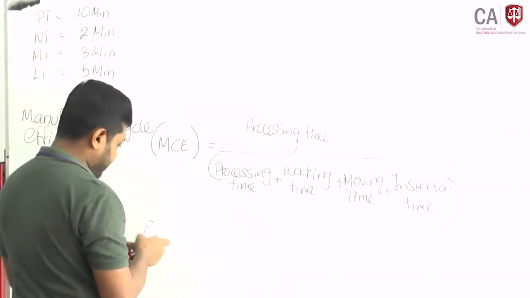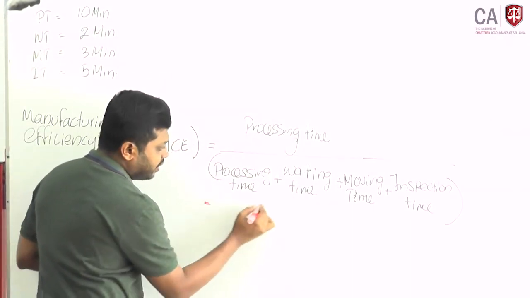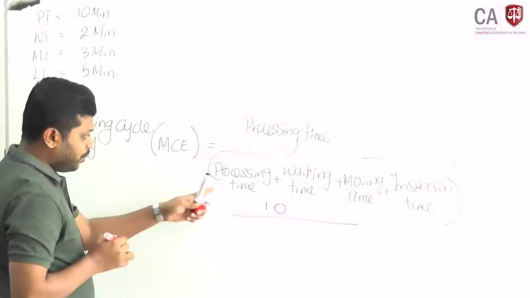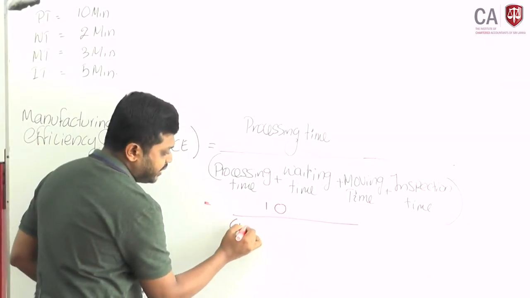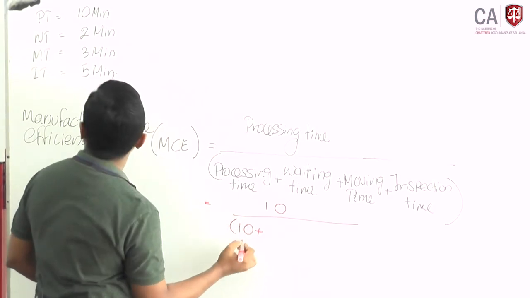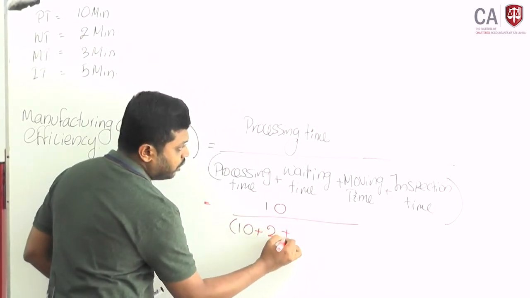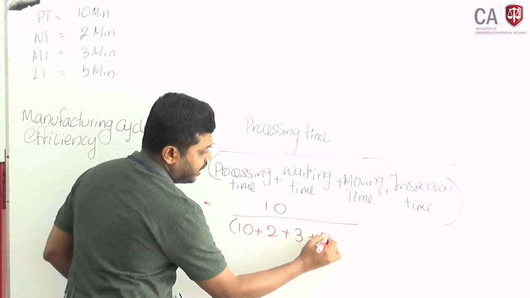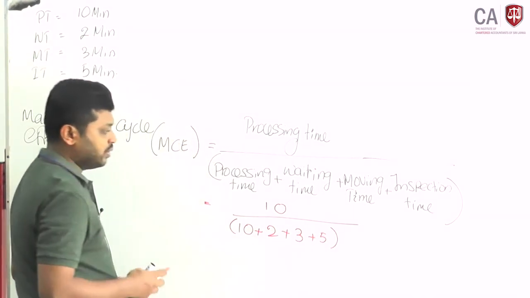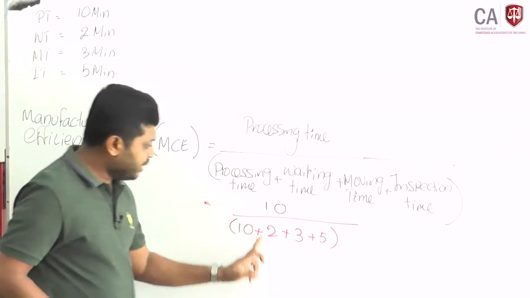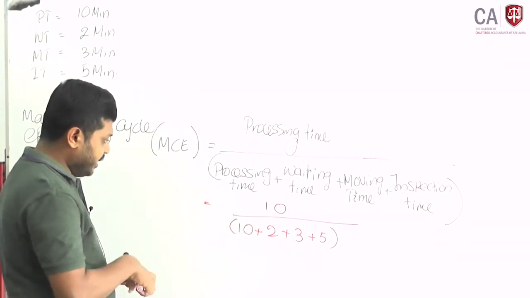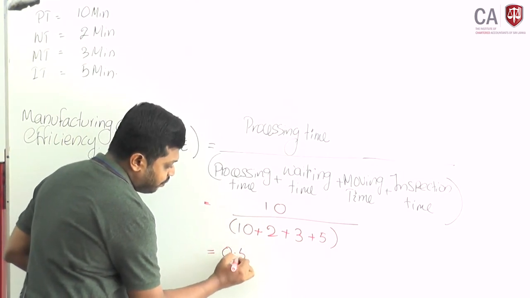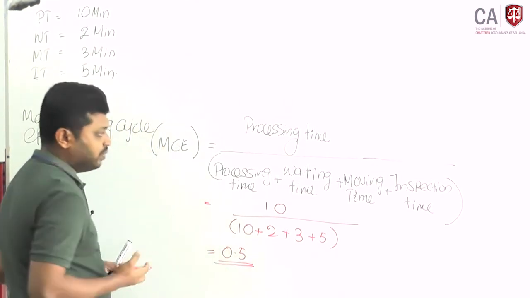Processing time 10 minutes, divided by processing time 10 plus waiting time 2, moving time 3, inspection time 5 minutes. 10 divided by the total 20, the value will be 0.5.